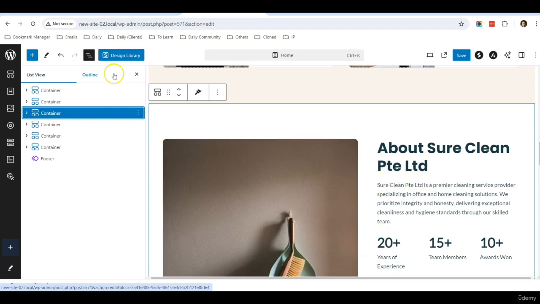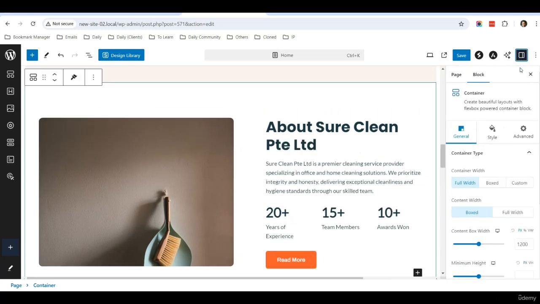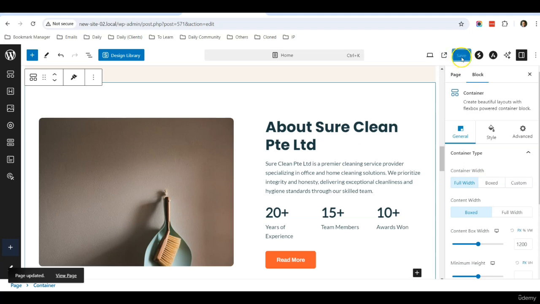So this is the document overview. So high chance you will also work on this icon as well a lot of times. And just don't forget that every time that you do some changes, make sure you click save. So only when you click save, then the changes will be saved into the database.